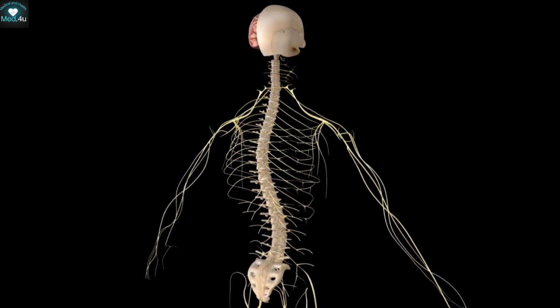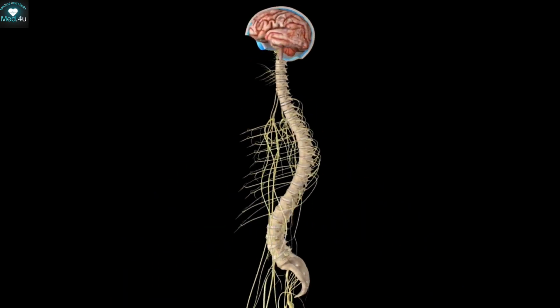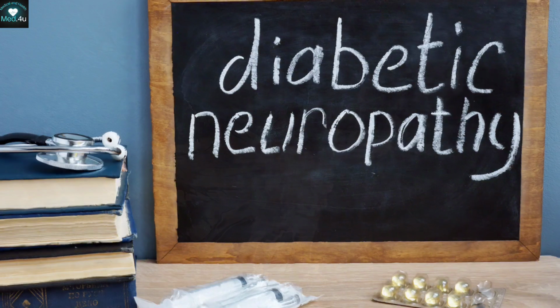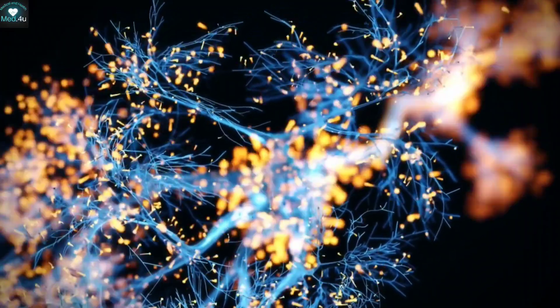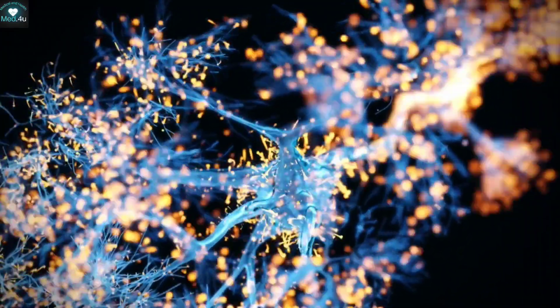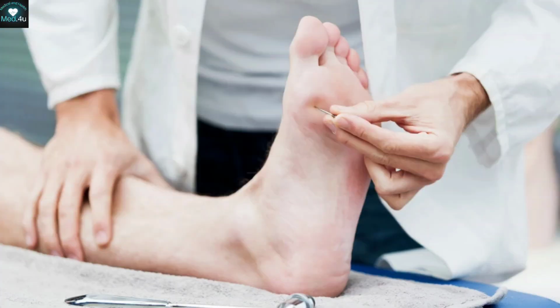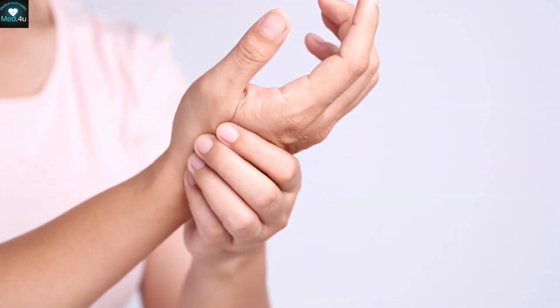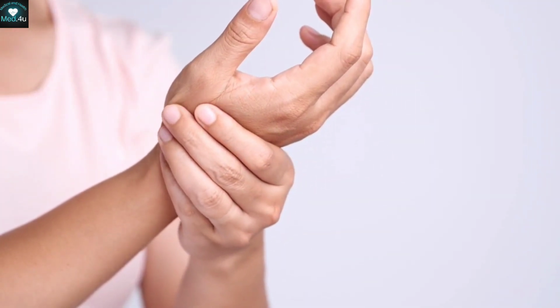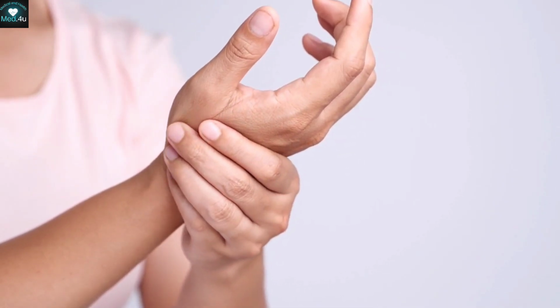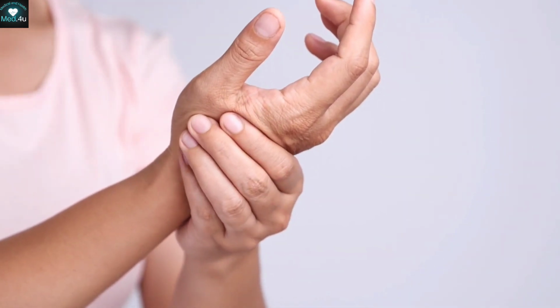Effect of diabetes on the nervous system. One of the long-term complications of diabetes is diabetic neuropathy. High blood sugar levels damage the walls of small blood vessels and capillaries at the ends of the hands and feet. Damage to these vessels disrupts blood supply to the nerves in these limbs, especially the fingertips. As a result, the individual may experience numbness, burning, tingling, or a prickling sensation in the fingertips, which may gradually spread to higher areas.